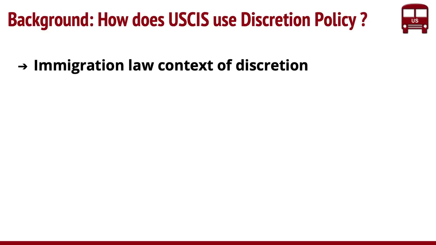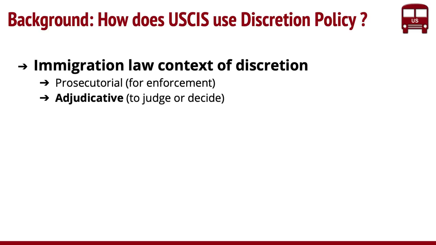So background, for some of you, you may not be aware of what the discretion policy is. There are two kinds of discretion. One is prosecutorial, and the second one is adjudicative. The first one is primarily used for enforcement.